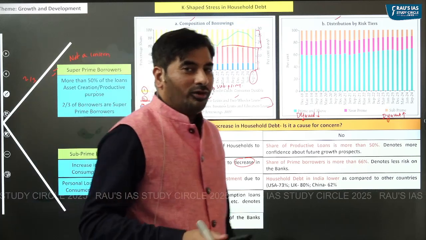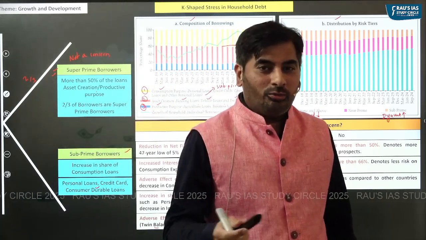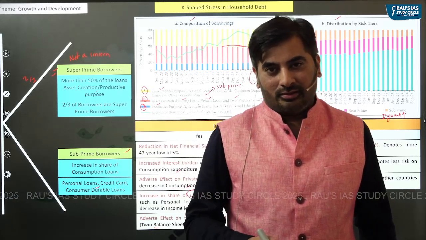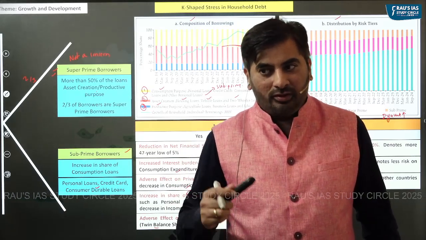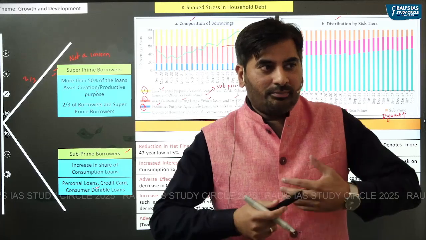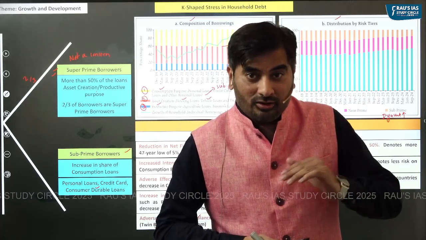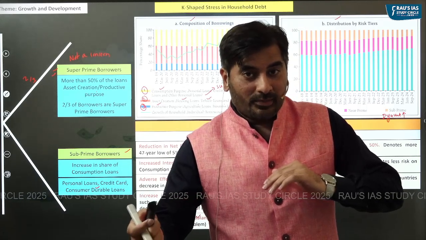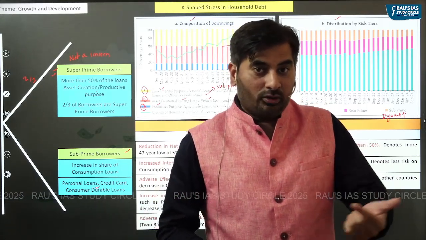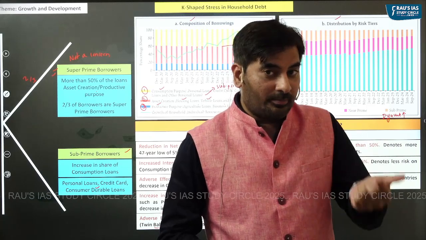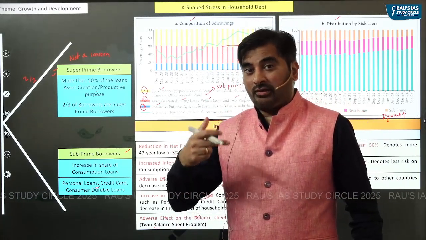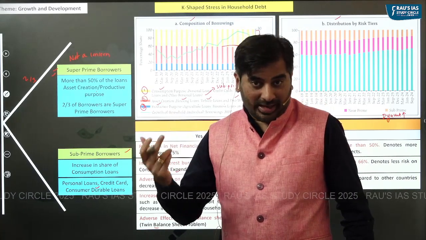But what about subprime borrowers who have taken loans for consumption? If subprime borrowers are taking loans for consumption, it means that their income level has been reduced. That is why they are taking loans for consumption, right? Apart from that, if subprime borrowers don't repay the loans, it might have an adverse impact on the financial position of the banks.